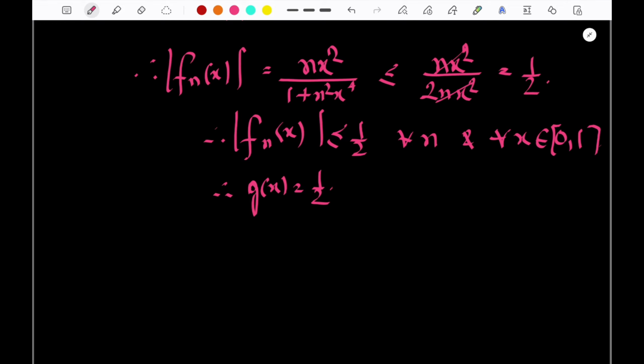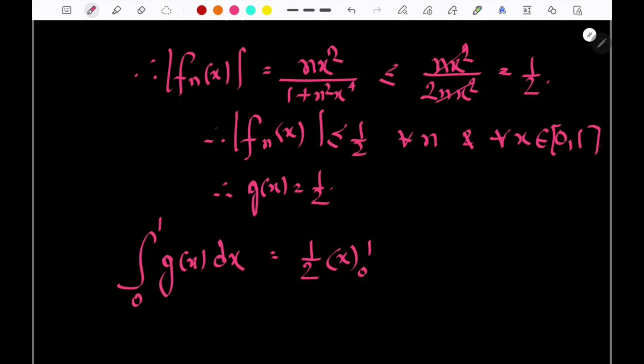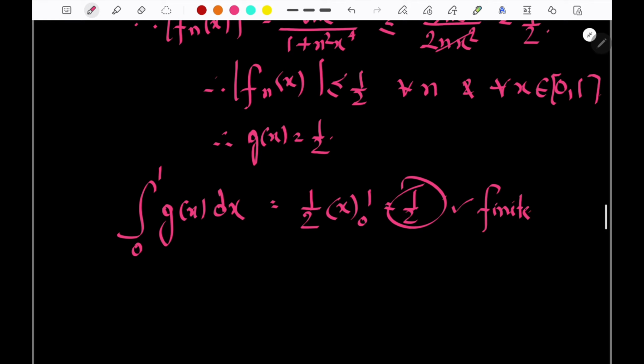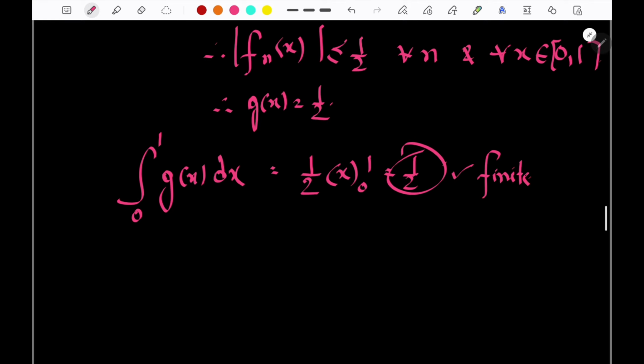Now, if g(x) is 1/2, we know g(x) dx is integrable from 0 to 1. Why? Because (1/2)x from 0 to 1 is equal to 1/2. So this is finite. Okay. Now all the conditions are met.